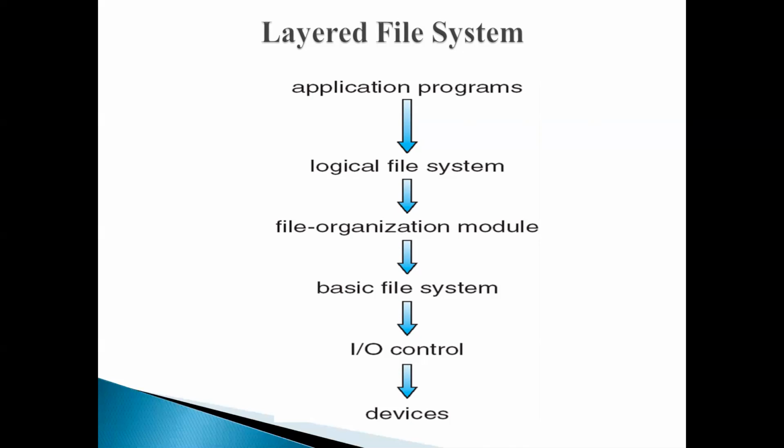It is because it will reduce the duplication of code. For example, you might have some code in the input-output control level and some code in the basic file system. This can be utilized by multiple file systems. A typical operating system may support more than one file system. In that case, the code can be used by multiple file systems, and so the duplication of code is reduced. That is why we have so many levels in the file system.